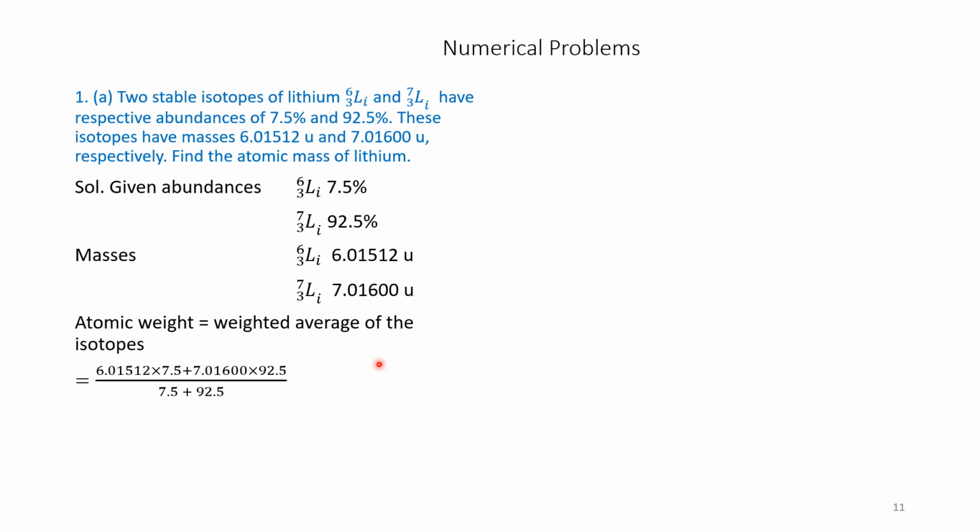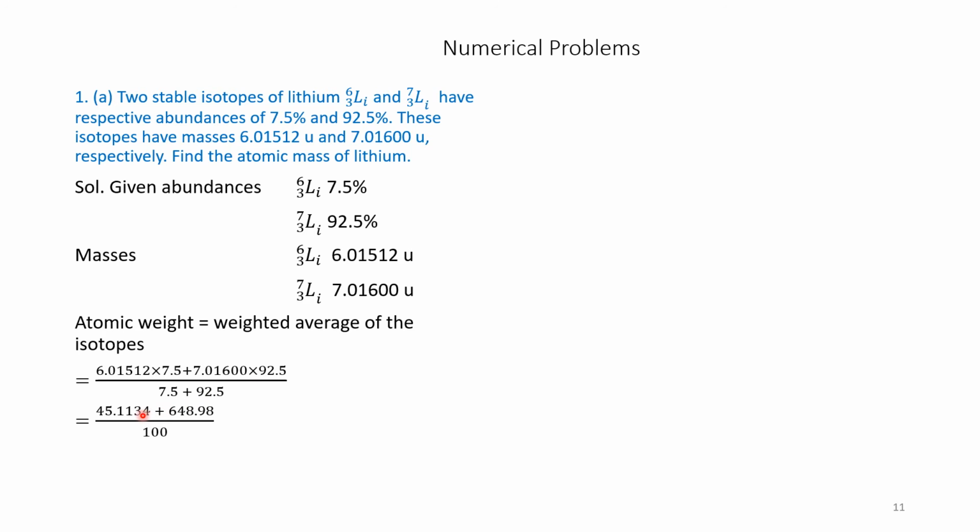Therefore, we can calculate the atomic weight. Simply we have to multiply 7.5 into 6.01512, and similarly 92.5 into 7.01600, divided by the total, that is 7.5 plus 92.5, that is 100.